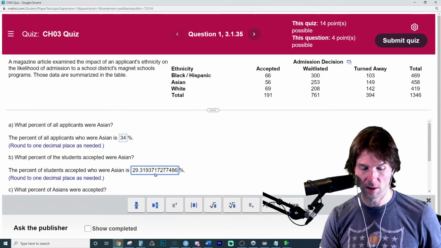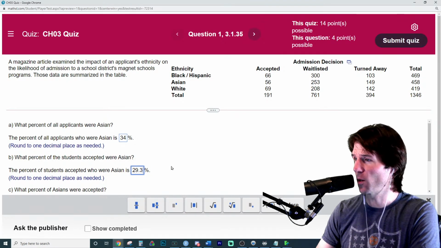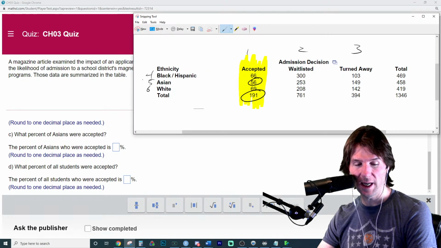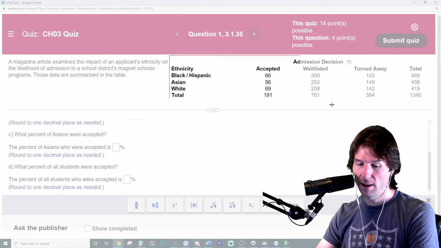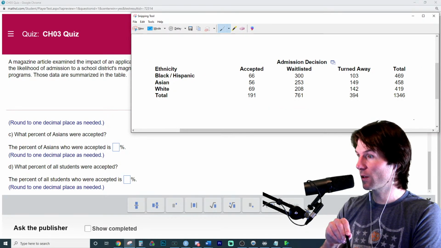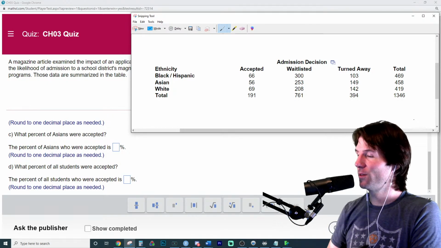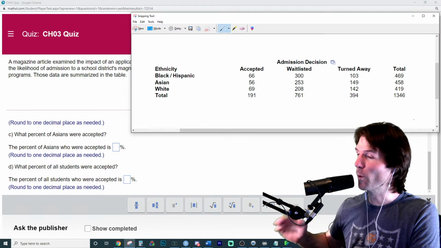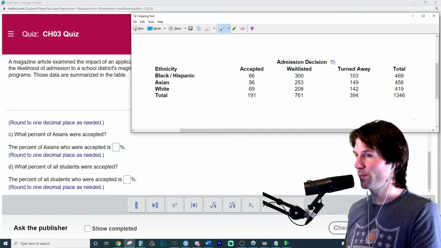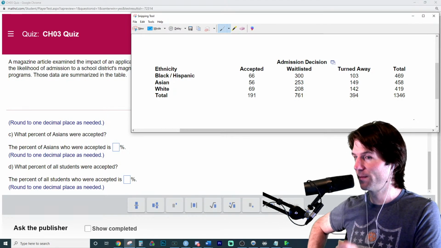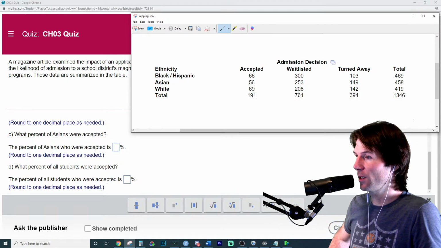And so we'll go right here. I ask a lot of questions. If you have the answer, you're always free to give it. So what percent of Asians were accepted? Marginal or conditional? So this is what we're practicing now. I'm kind of giving some hints by stopping on something. What percent of Asians were accepted? Is that marginal or conditional?